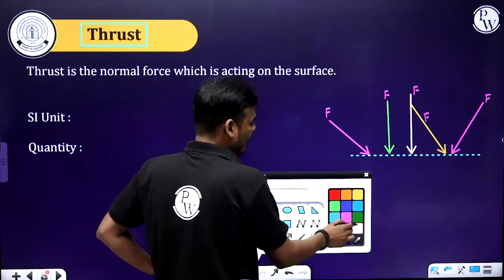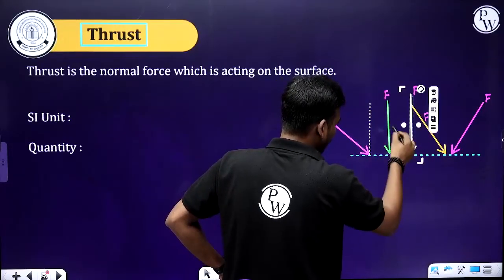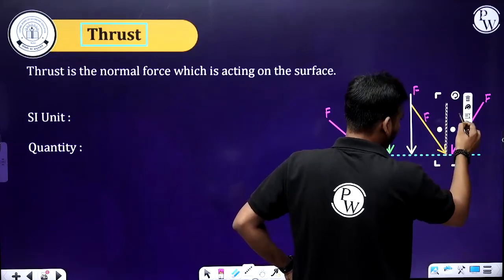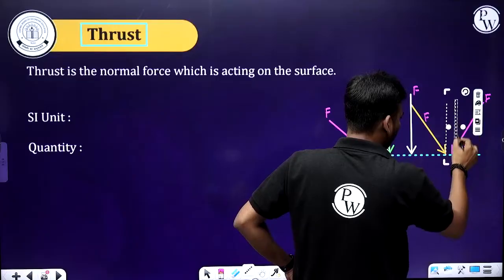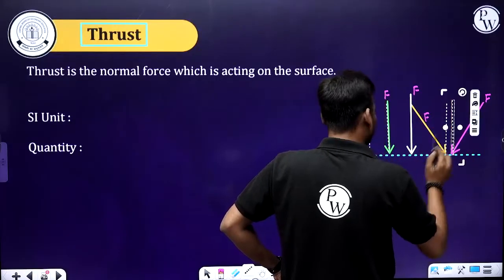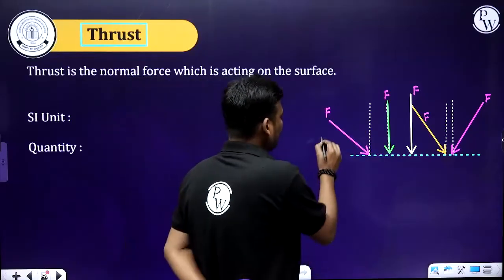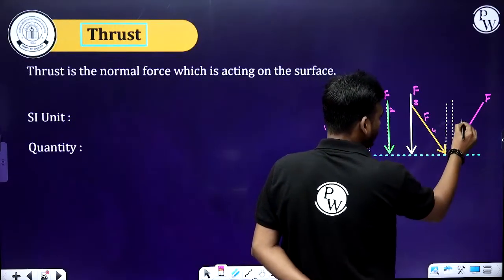Normal means perpendicular to the surface. Perpendicular to the surface from the point of contact. This is also a normal. Now, here I'll give the names. This is 1, and this is 2, and this is 3, and this is 4, and this is 5.